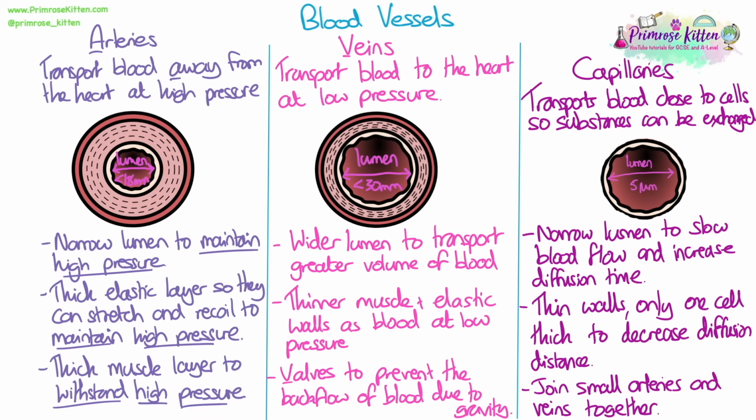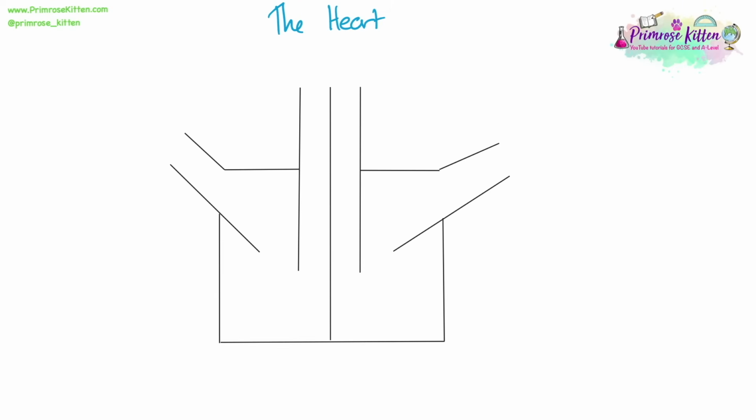You need to be able to use all of this information to compare the structure of the different blood vessels as well as their functions. We need to be able to label and describe the structure of the heart. First of all, with any heart diagram, always write on the right and left the right way round, so it is the opposite to how your hands are on the page. Then we won't get mixed up with our rights and our lefts.